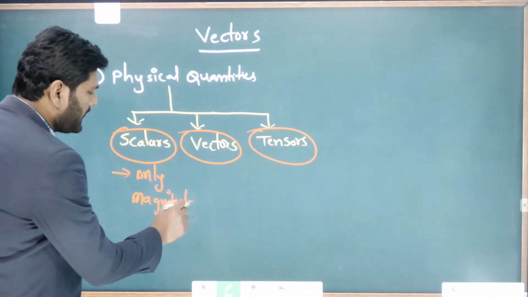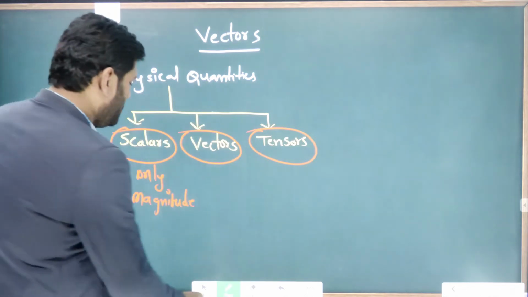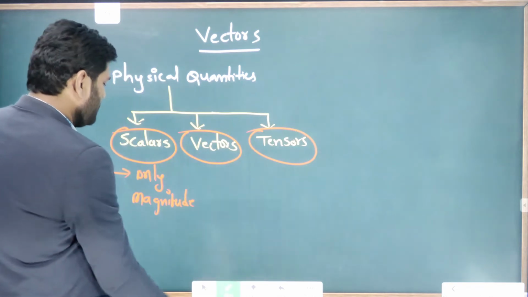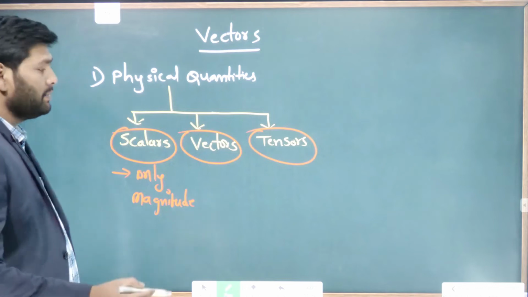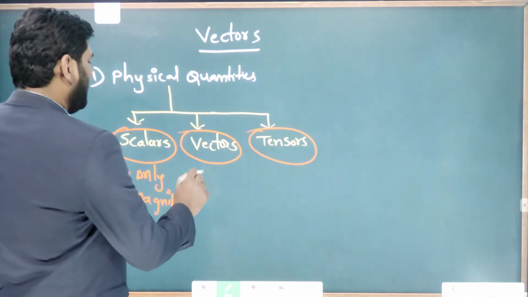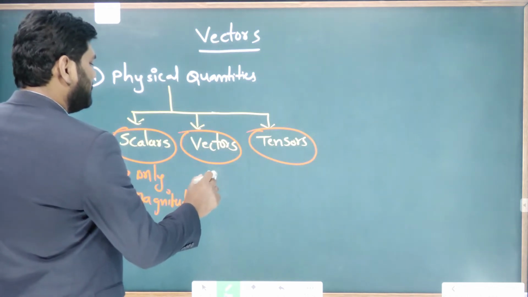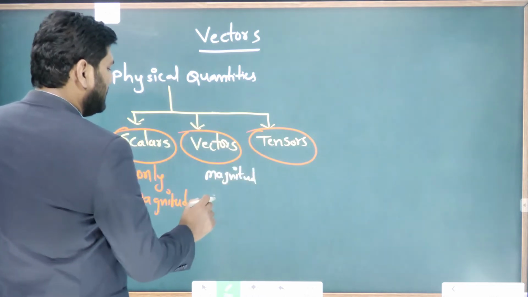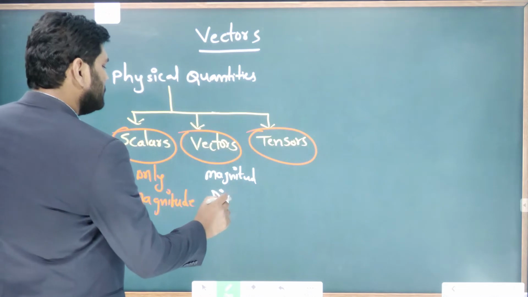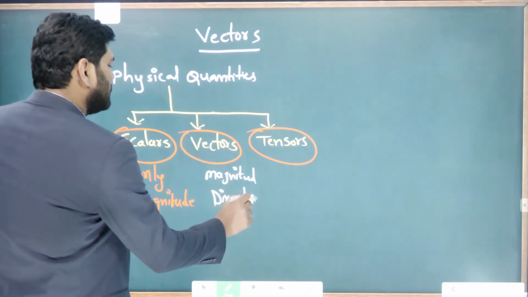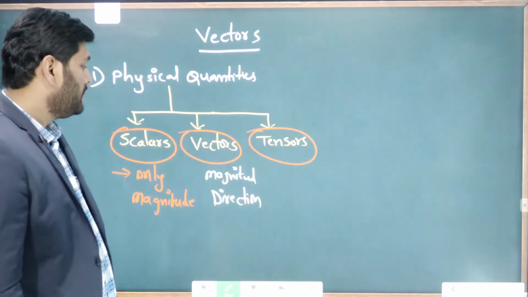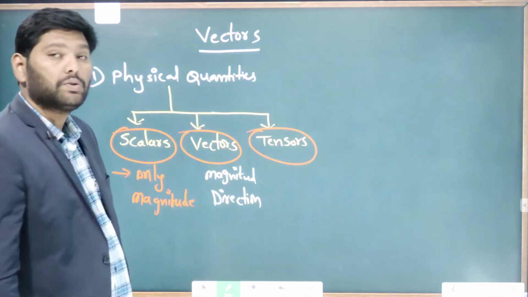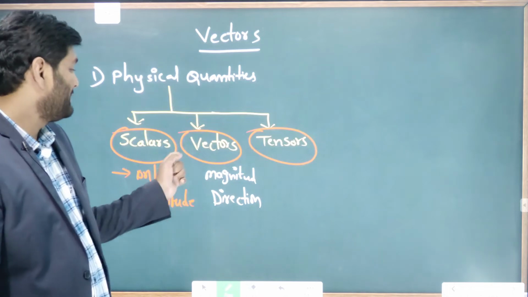Any quantity that has both magnitude and direction is known as a vector.